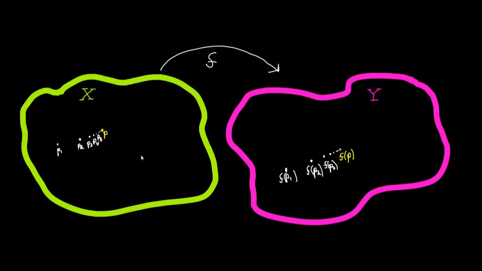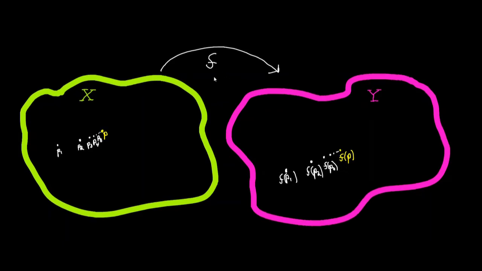Let's say I have some sequence of points, p1, p2, p3, and so on, all in the domain of some function f, and let's say that this sequence of points converges to some point p, also in the domain of f. Then what can I say about the sequence of points f of p1, f of p2, f of p3, and so on? Does this sequence of points converge to f of p?